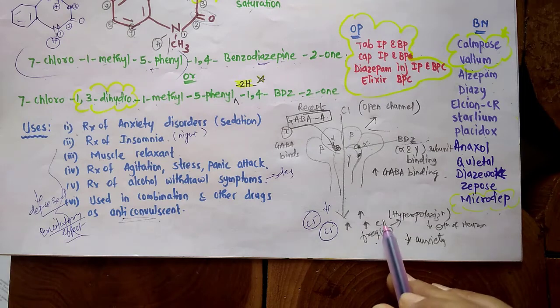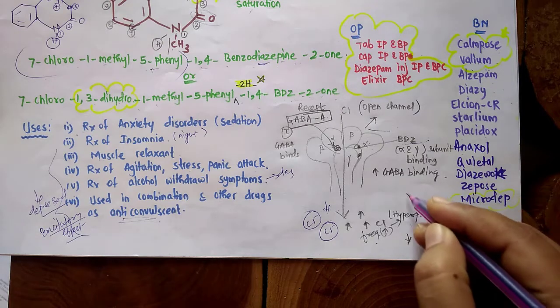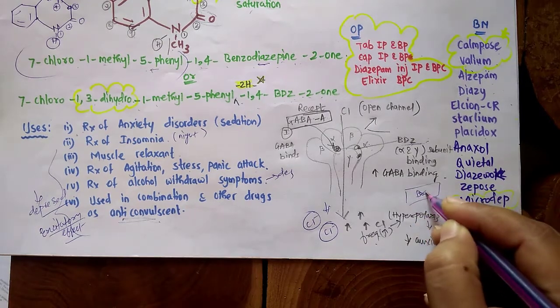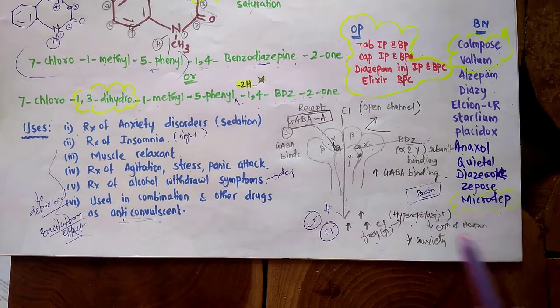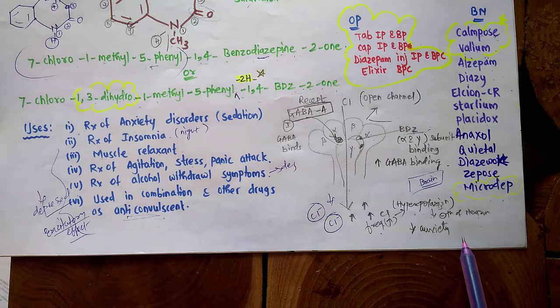And chloride channels, as you all know, are responsible for hyperpolarization of the neuronal membrane in the brain region, since these drugs act on the brain. Due to hyperpolarization there will be a depressant effect, which in turn will lead to a decrease in anxiety.